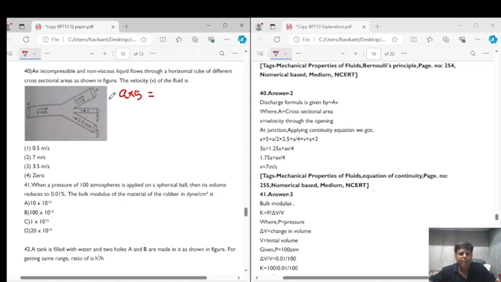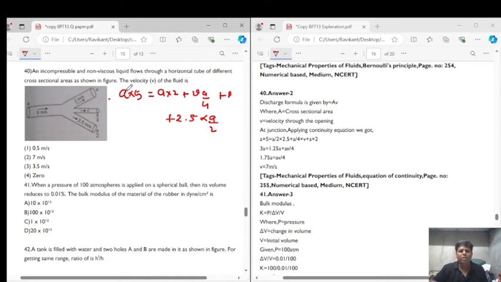This is inlet. Outlet is a into 2 plus v into a by 4 plus 2.5 into a by 2, right?